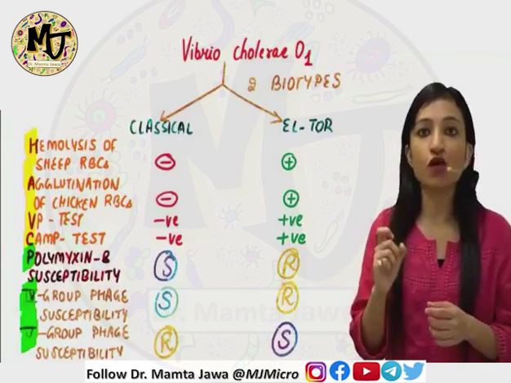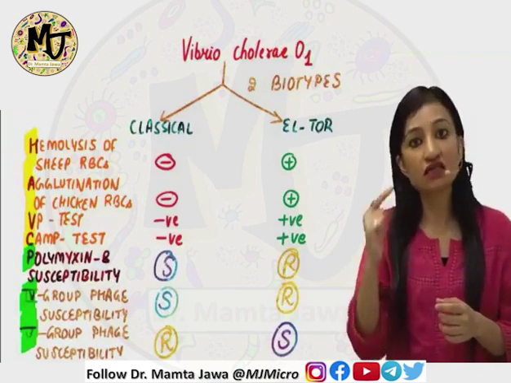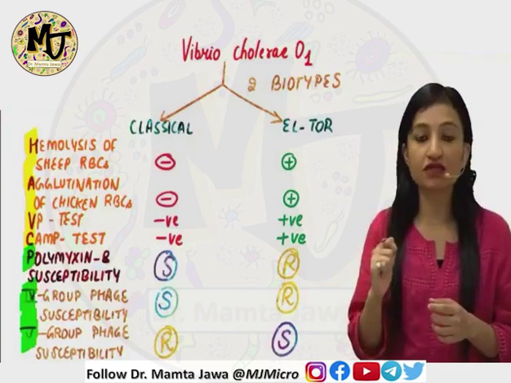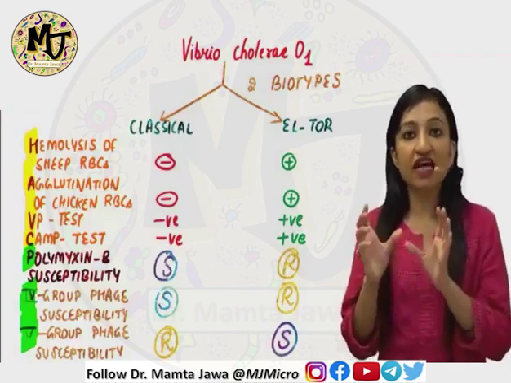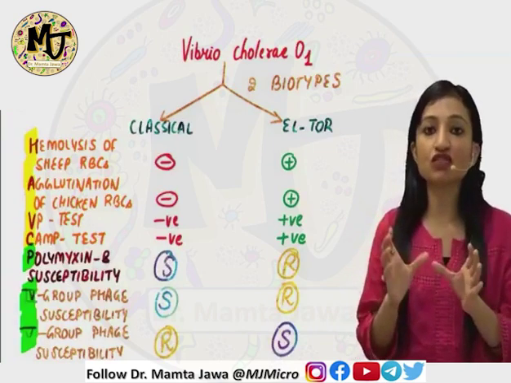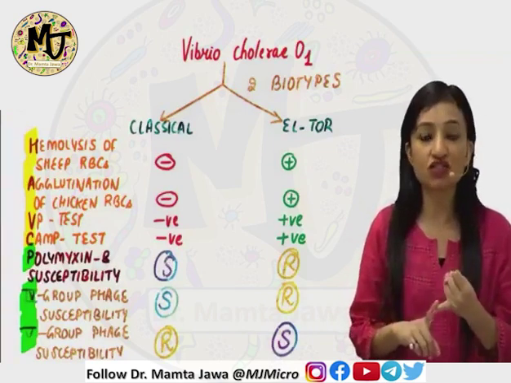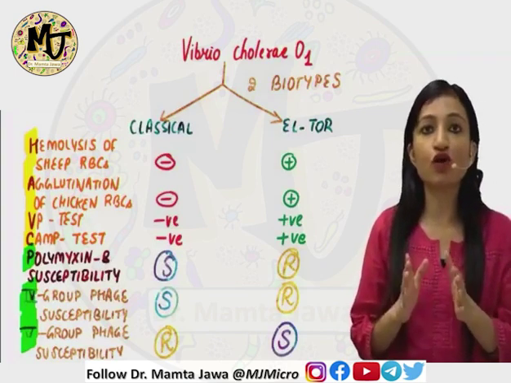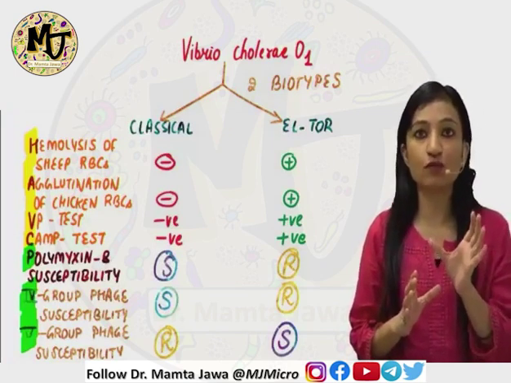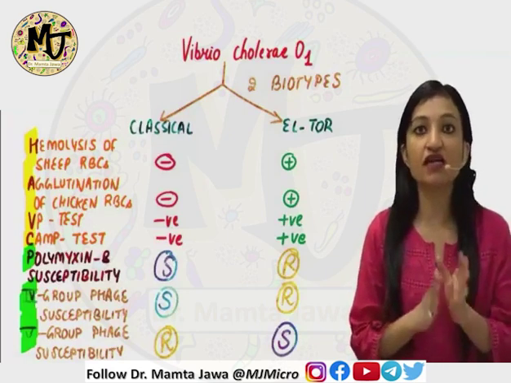Now, biotyping is what? Biotyping is another example of a phenotypic method of classifying microorganisms, which means typing or classification based on certain biochemical reactions and certain biological properties. For example, we have two biotypes of Vibrio cholerae O1, the classical and the El Tor.